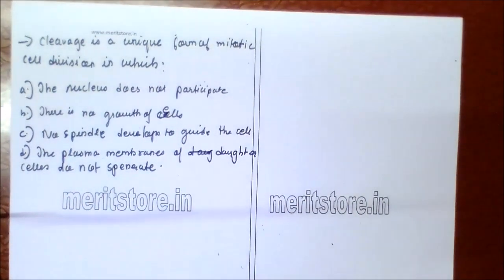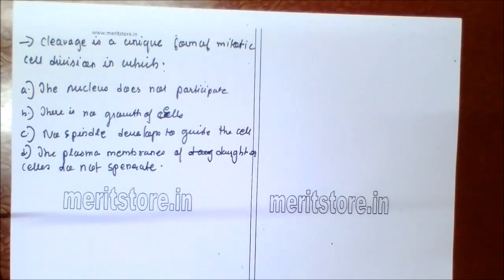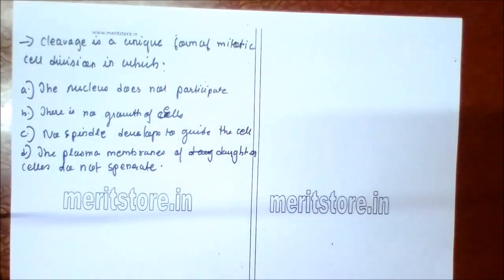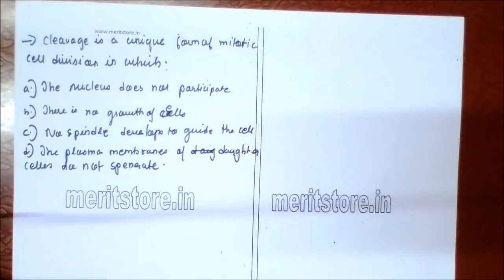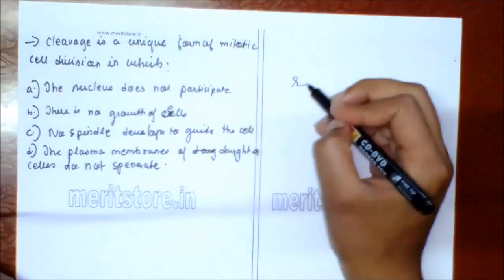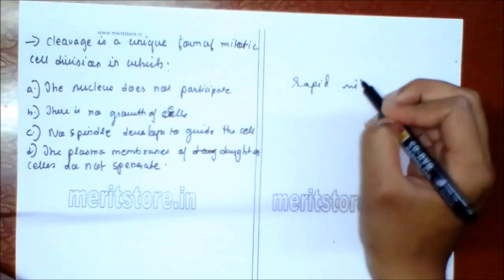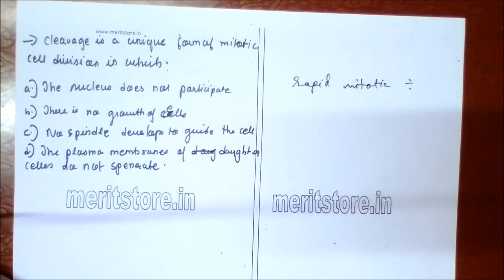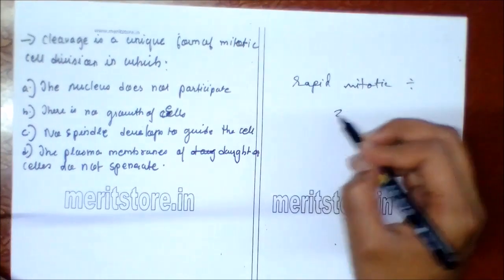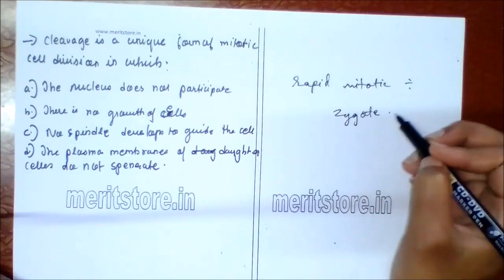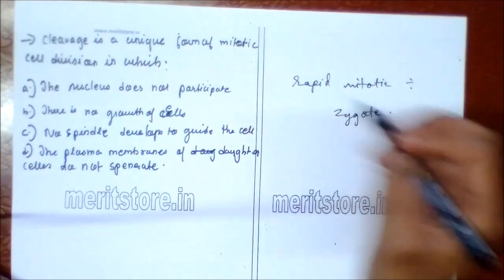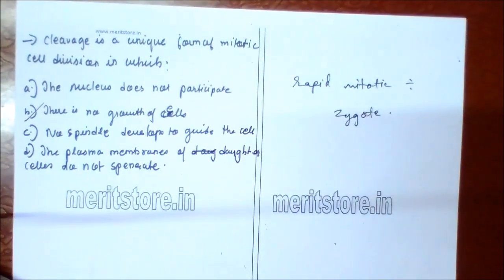Cleavage is a unique form of mitotic cell division in which the nucleus does not participate. There is no growth of cell, and no spindle developed to guide the cell. The plasma membrane of daughter cells does not separate. Cleavage is a series of rapid mitotic divisions of the zygote, which converts the single cell called zygote into a multicellular structure in which no growth of cell occurs. So option B is the correct answer.